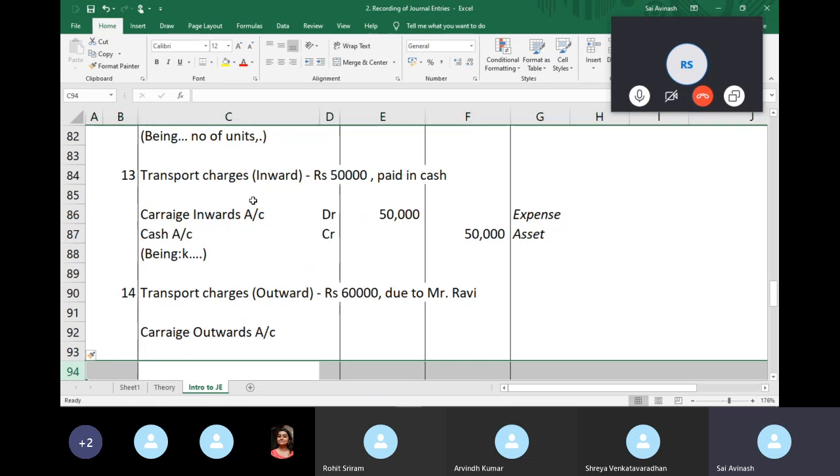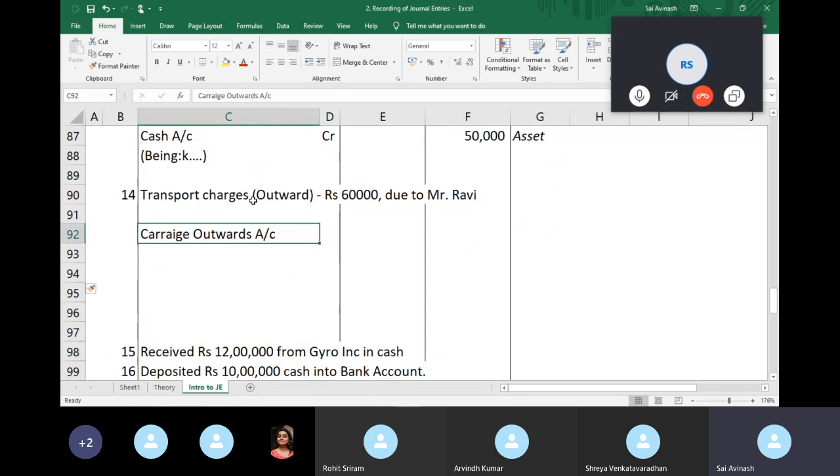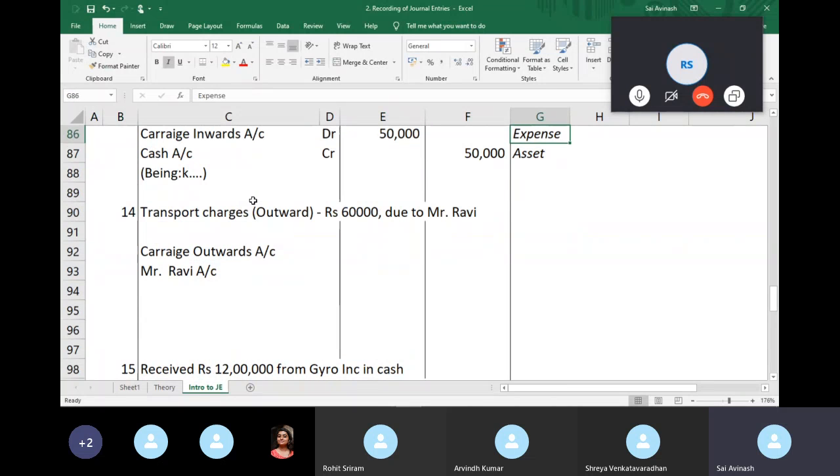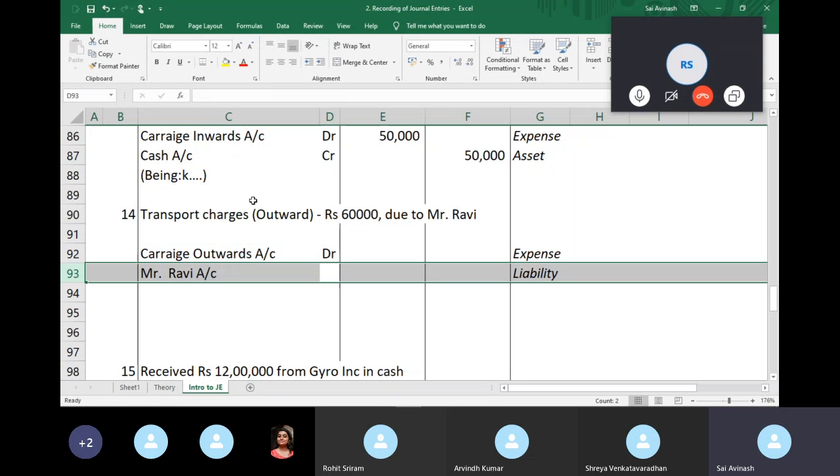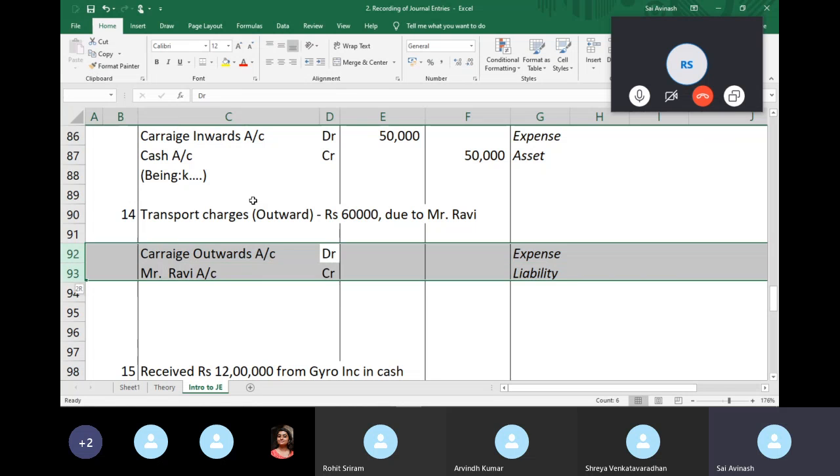Okay. So this is also a similar transaction. In this case, I'm not paying cash. I have to pay somebody called Ravi, right? Mr. Ravi account. So identify the accounts. Carriage outwards, similar to carriage inwards, it is an expense. It will affect my profit. Mr. Ravi is somebody I have to pay, a creditor, liability, right? So because I'm incurring an expense, expense increases, debit. I have to pay somebody, my liability increases, I credit, and the value.